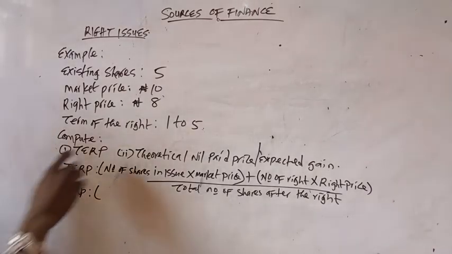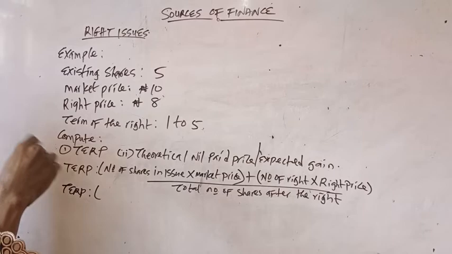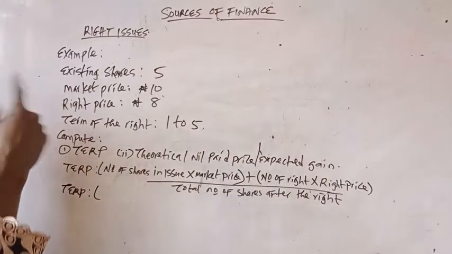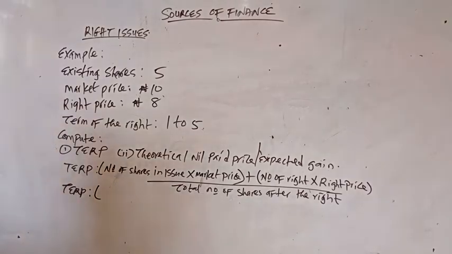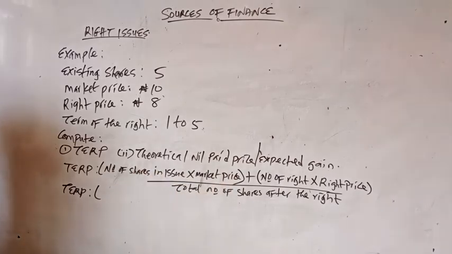So if they now give you the percent of the right, it means that we multiply that percentage by the total number of shares in the company for you to know how many shares are being issued as right. But most of the time, the terms of the right normally come this way.